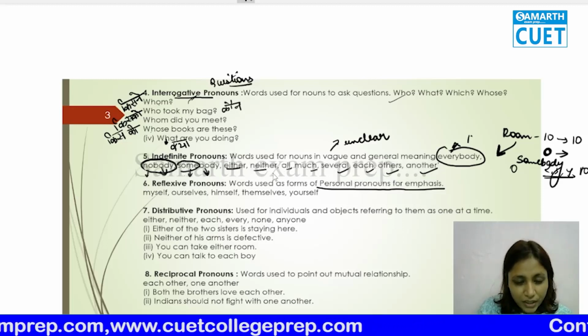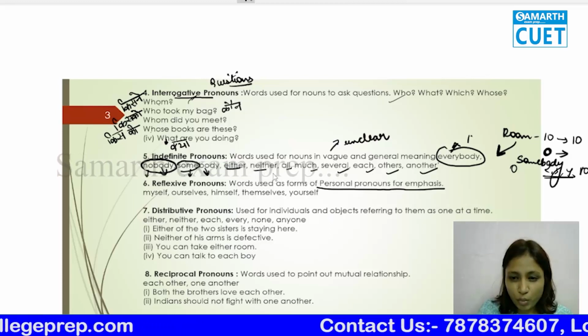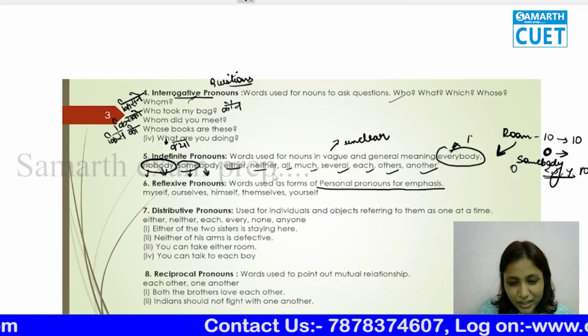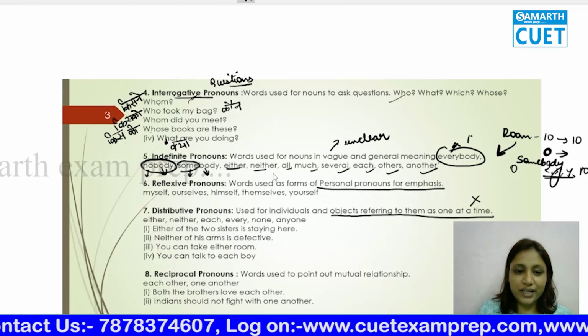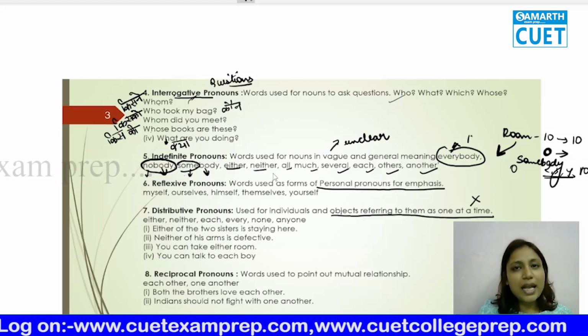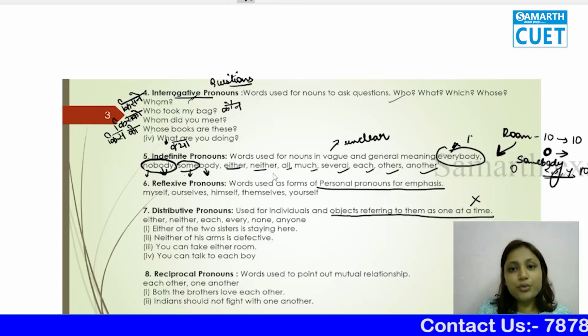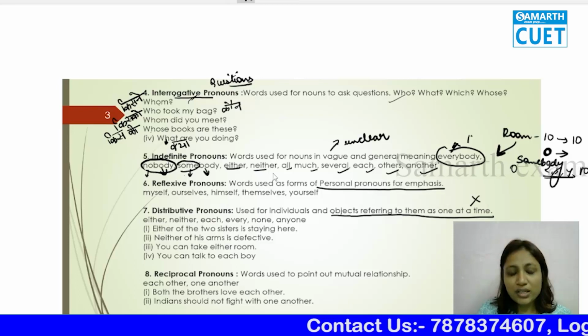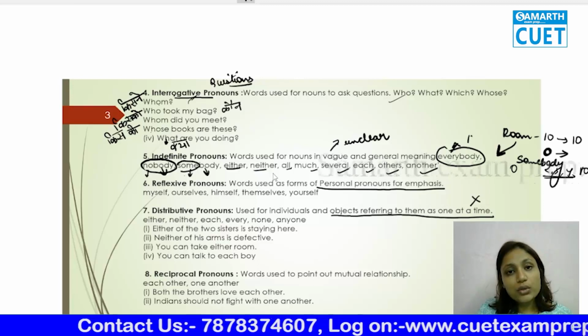Now comes distributive. Distributives are for individuals and objects, referring to them one at a time. In easy language, if I'm talking about 2 persons or more than 2 persons, and I'm not referring to all of them, suppose there are 2 sisters and I'm talking about one of them, what happens? I'll use these distributive pronouns. Or there are many students, and I'm talking about only a few or just one, then we are going to use distributive pronouns.